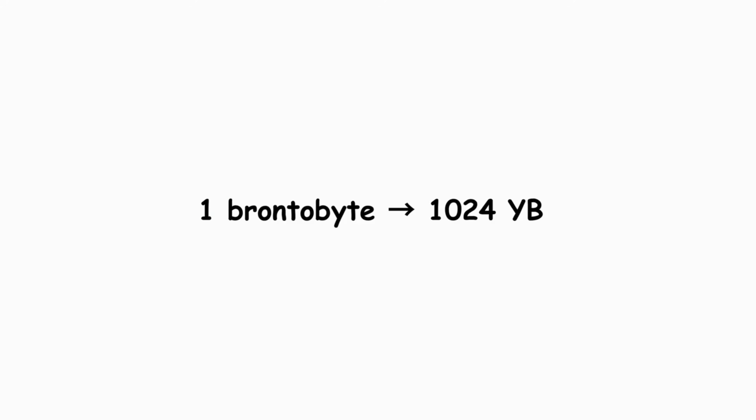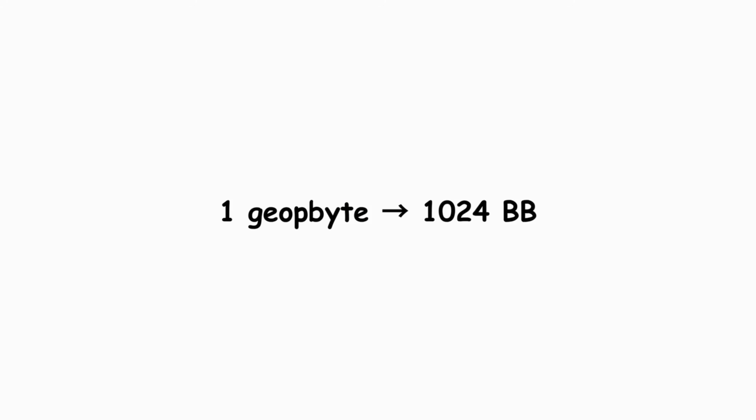The next unit would be the brontobyte, equal to 1,024 yottabytes. The name comes from the Greek word for thunder, though some people jokingly suggest it's named after the Brontosaurus, one of the largest dinosaurs. Nothing on Earth currently uses this unit. It's purely theoretical. We would need to see multiple orders of magnitude growth in data creation before a brontobyte becomes relevant. After that comes the geobyte, equal to 1,024 brontobytes. At this point, we're talking about amounts of data that might be needed to simulate entire universes, store information at quantum scales, or represent concepts we haven't even imagined yet.